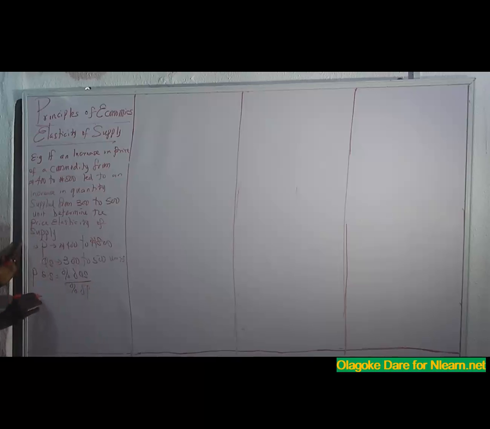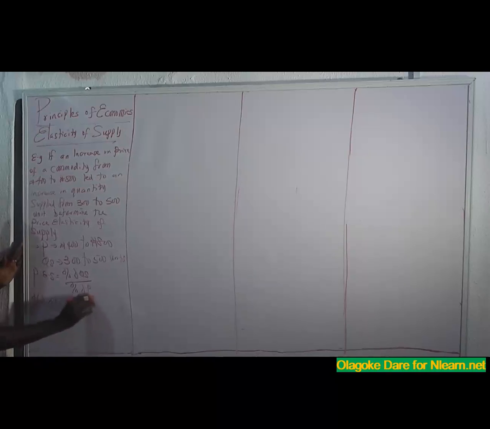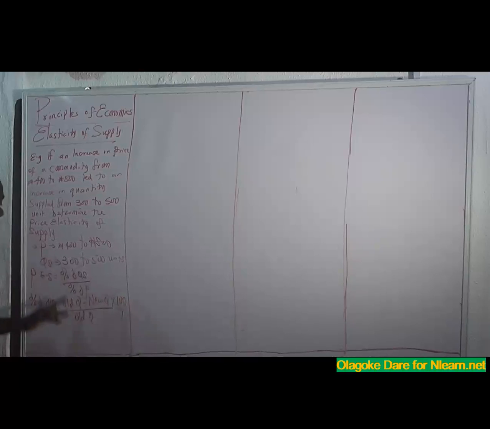How do I get my percentage change in price? Let's start with percentage change in quantity first. Percentage change in quantity supply is my old quantity minus my new quantity over old quantity times 100 over 1. Here, my old quantity is 300, my new quantity is 500.